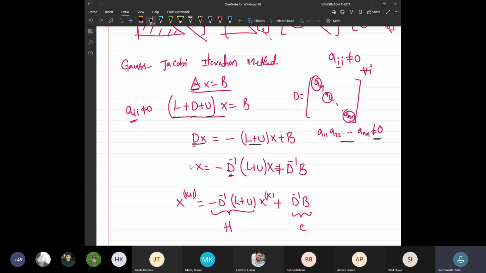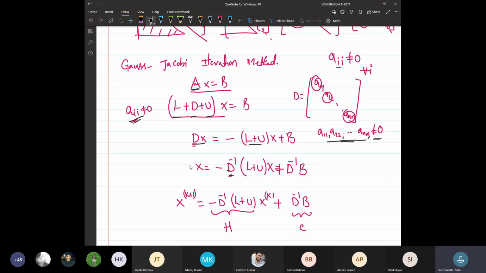It is the product of the diagonal elements, and these are nothing but the diagonal elements of the given coefficient matrix itself. Hence, before applying the Gauss-Jacobi iteration method, our basic verification is that all the diagonal entries of the coefficient matrix are non-zero.